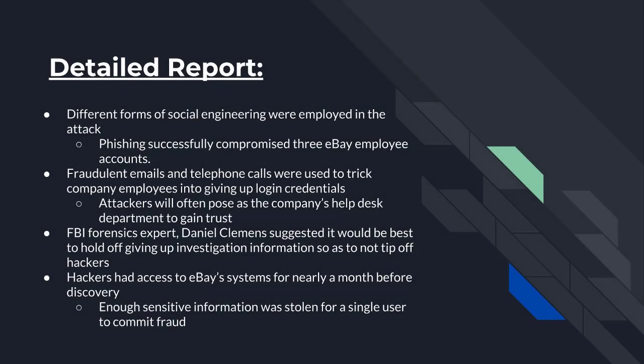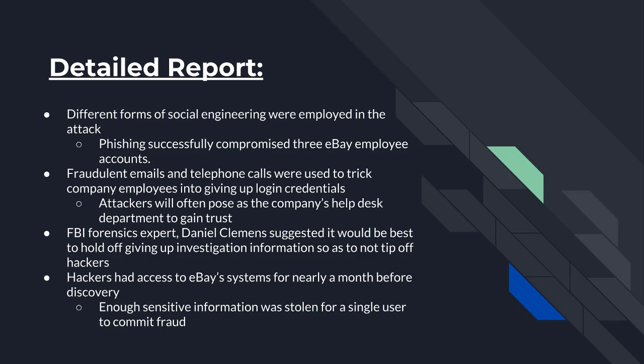Now, moving on to the detailed report, different forms of social engineering were employed in the attack. As we stated before, the phishing attack was the most successfully used attack form, which compromised three eBay employee accounts. Fraudulent emails and telephone calls were used to trick company employees into giving up their login credentials. Attackers will often pose as the company's help desk department to gain trust.